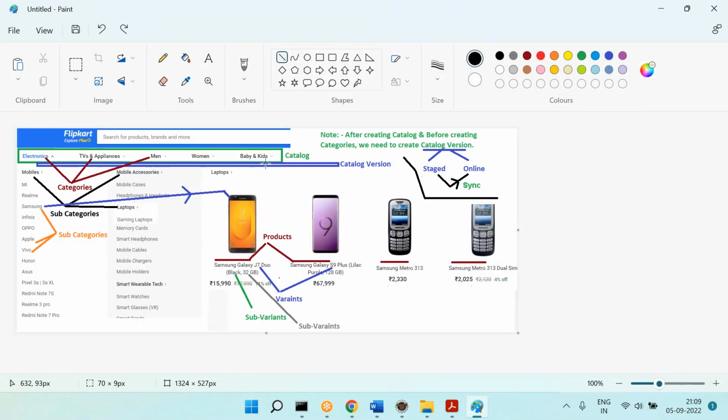Now from this diagram, we have created the catalog version, the categories, which are electronics, men's and all, and the subcategories, mobiles, laptops and all. What is the next step we can do? Create products? No, you need to create the subcategory again. What subcategory? Brands like Apple, Samsung. Within the mobiles, you have Apple mobiles, Vivo mobiles, Samsung mobiles, like that. So you need to create some more subcategories.